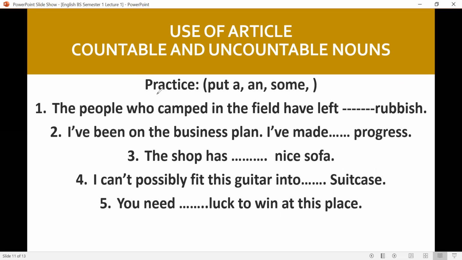Now, practice these words. Read this exercise for one minute, then I will give you the solution. Put a, an, or some. The people who camped in the field have left dash rubbish. I've been on the business plan. I have made dash progress. The shop has dash nice sofa. I can possibly fit the guitar into dash suitcase. You need dash luck to win at this place.